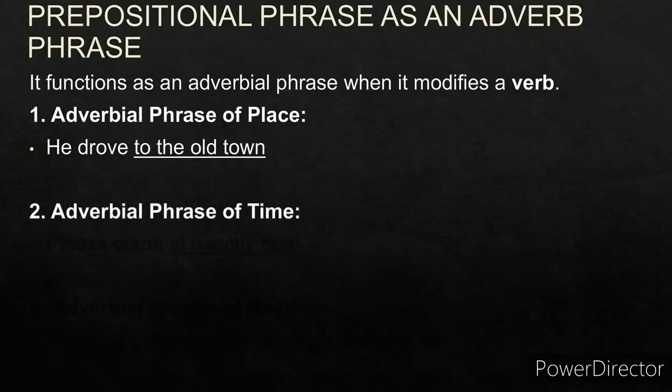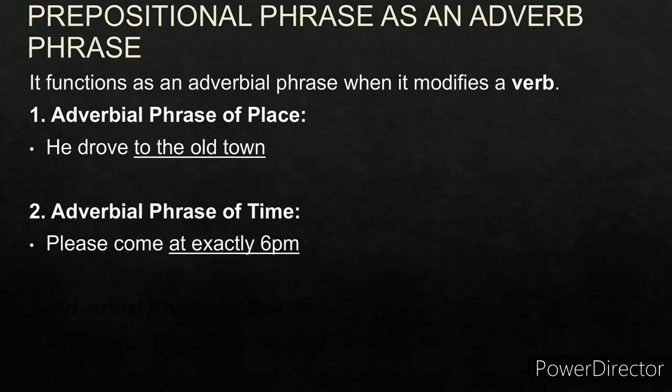Now adverbial phrase of time. Please come at exactly 6 p.m. Please come at what time? Come, it modifies the verb come. At what time? At exactly 6 p.m. So at exactly 6 p.m. becomes a prepositional phrase acting as the adverbial phrase of time.